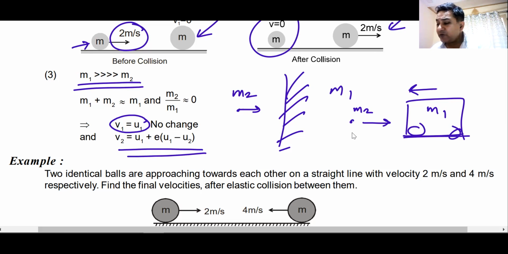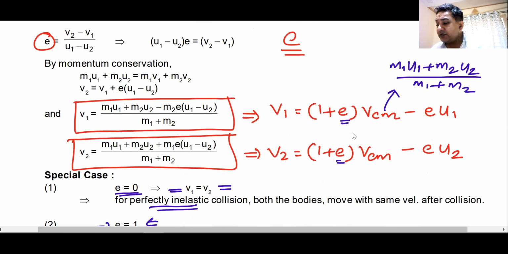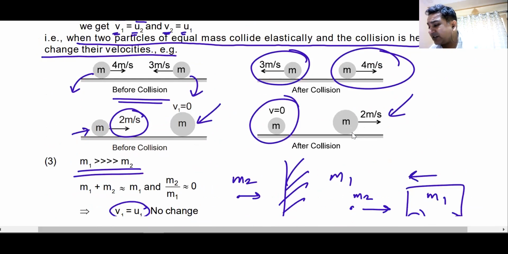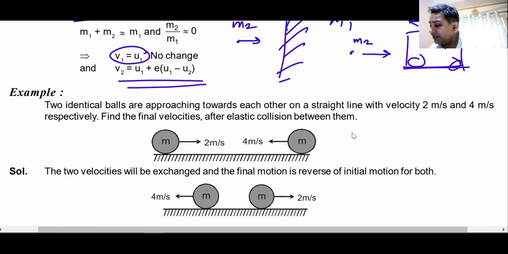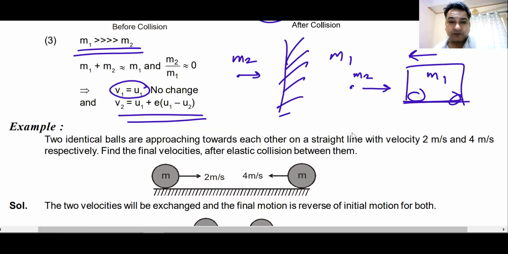You can always use the formula that I have given. This is very easy for you to use. When you use it, you will understand its significance. And to understand that significance, this is the question that I gave you. First one, this can be given straight away. This is moving with 2 meters per second. This is moving with 4 meters per second. This collision is perfectly elastic. What are the two velocities after collision?